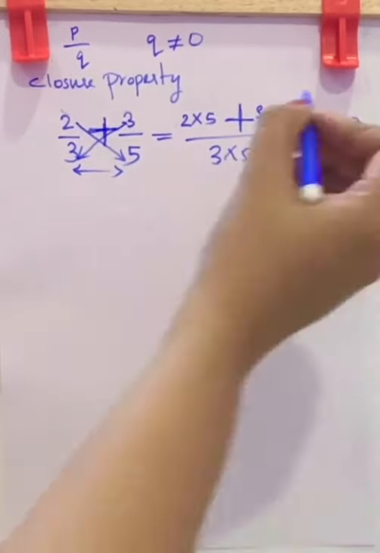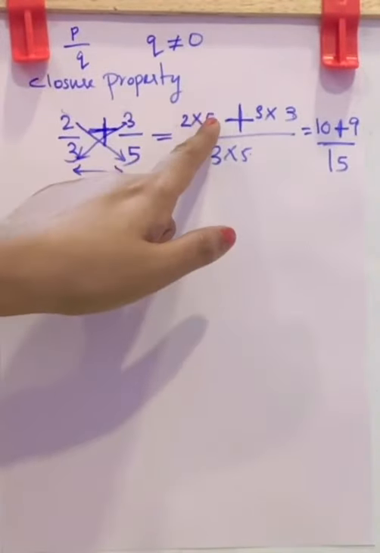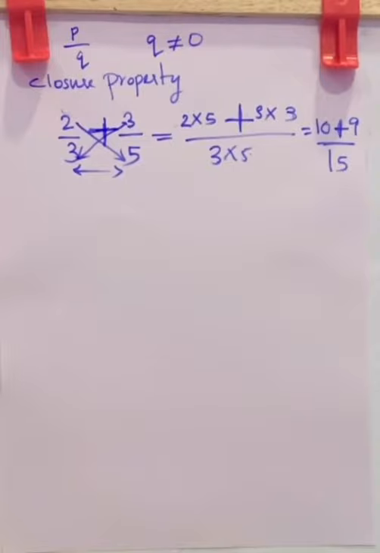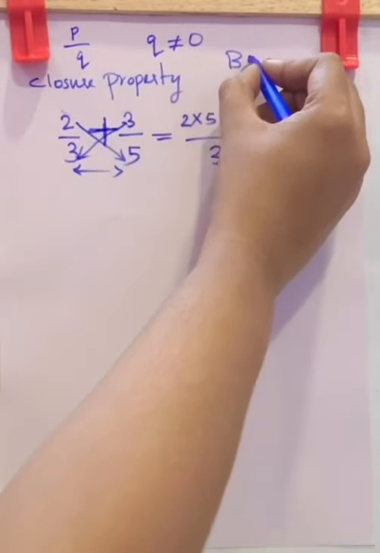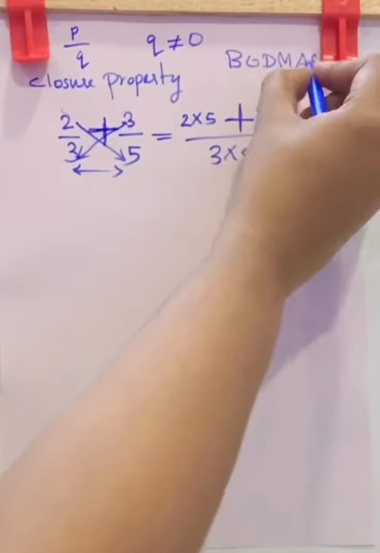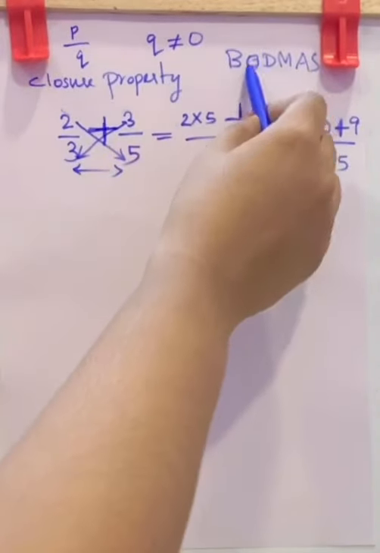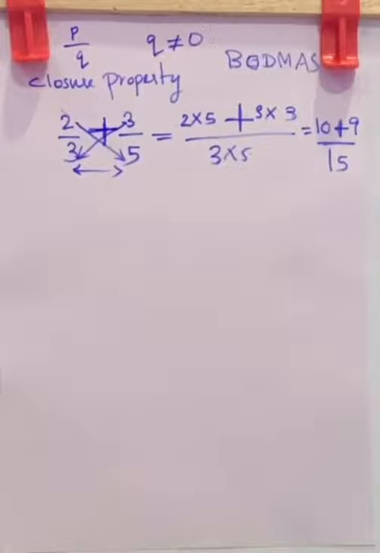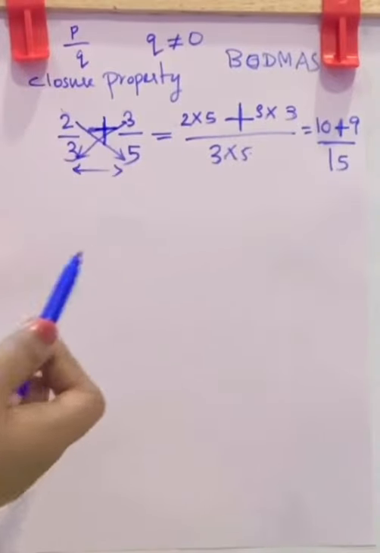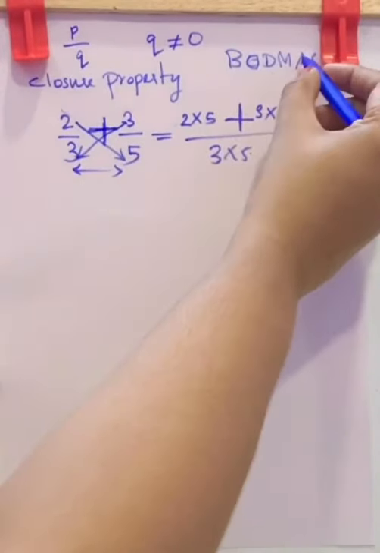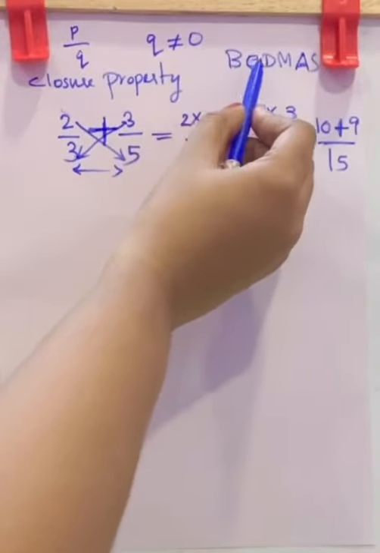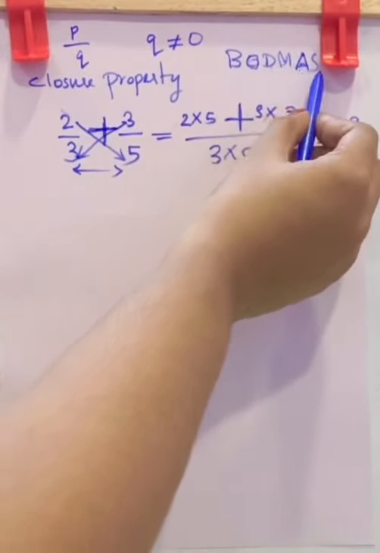Here look, you should not add this 5 plus 3 first, because in BODMAS rule it says if there is any bracket, you have to do the operation inside the bracket. Then this is Of. Of means exponents like that. Now that we will learn later. This is division. If there is any division, you have to do the division first. Next, if there is multiplication, then you have to do multiplication. Then only comes the addition. This is brackets, of, division, multiplication, addition and subtraction.